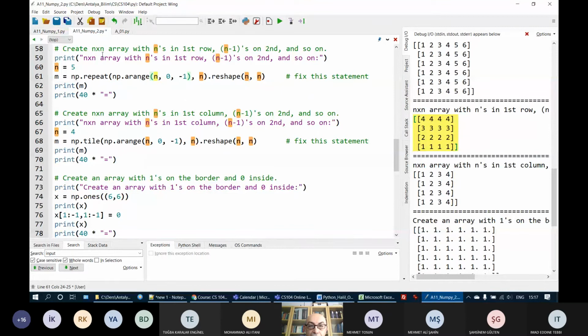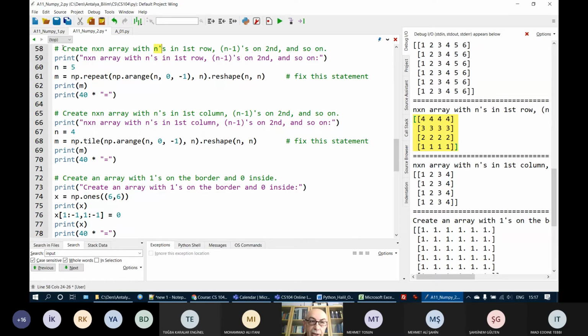If the question says n by n, and if you put here 4, it will not be correct, because the question says create n by n array containing n's in the first row, n minus 1s in the second row, etc. In the question, I may give an example using the value 4. But if you put 4 instead of n, your answer will not be correct.